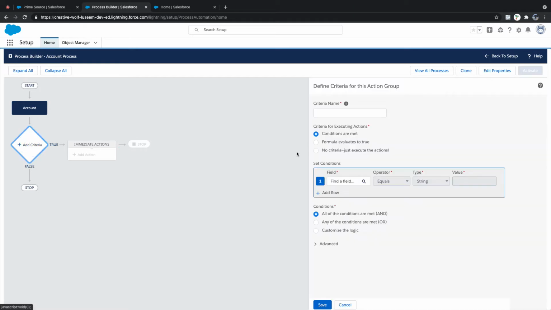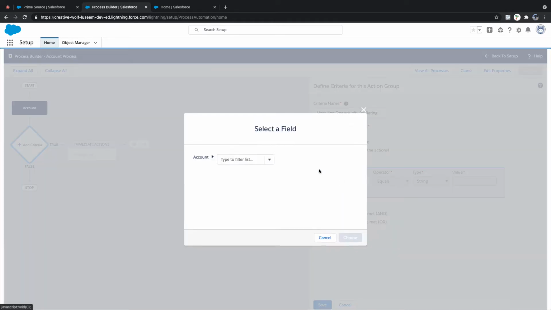Now add criteria. What is our criteria here? Upselling opportunities for rating. What is the condition that we need to have here?